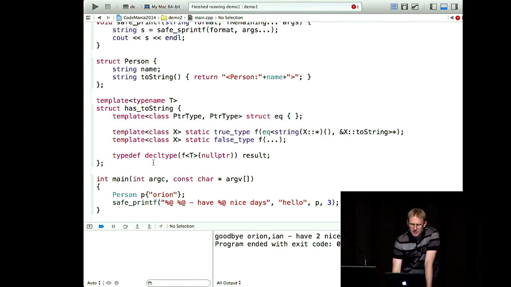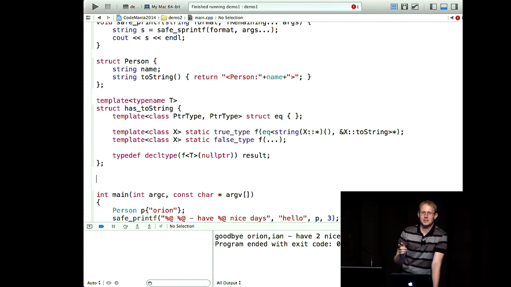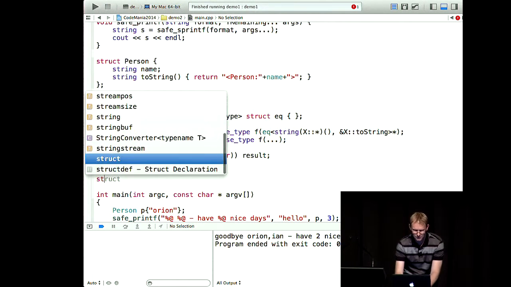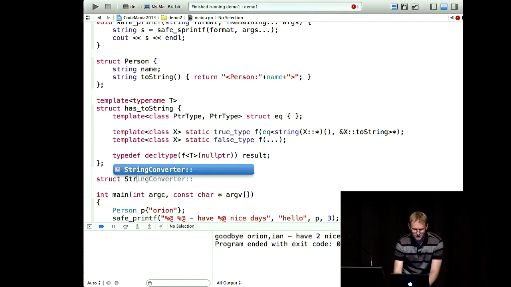So the next thing we need to do then, now that we know if we have a toString method or not, is make a string converter.